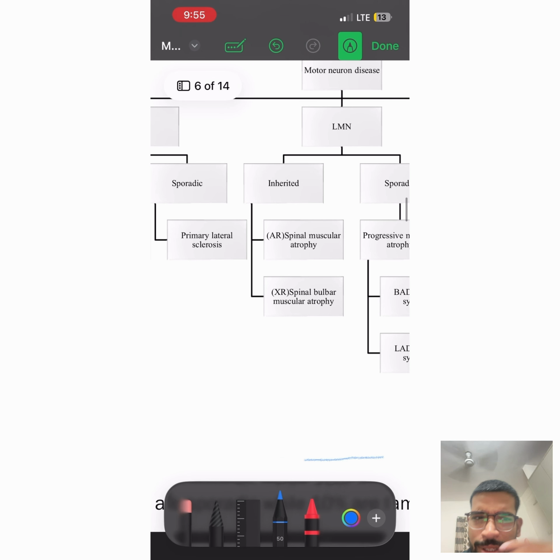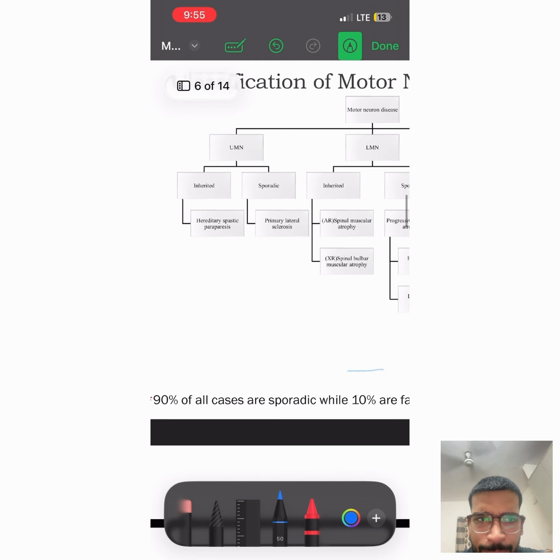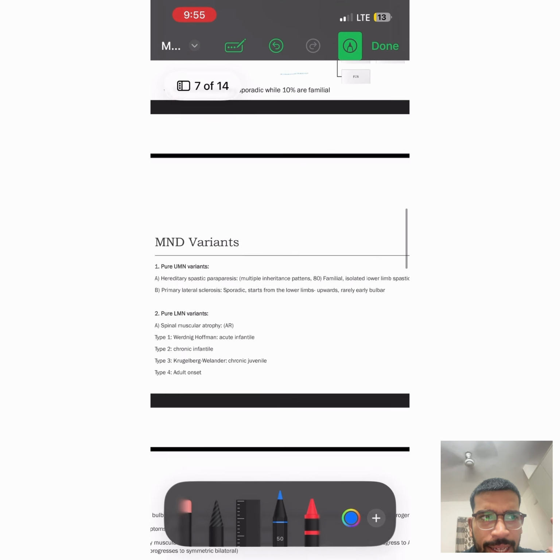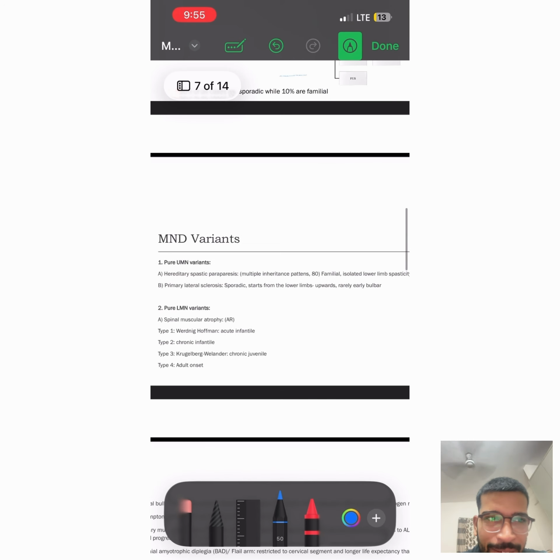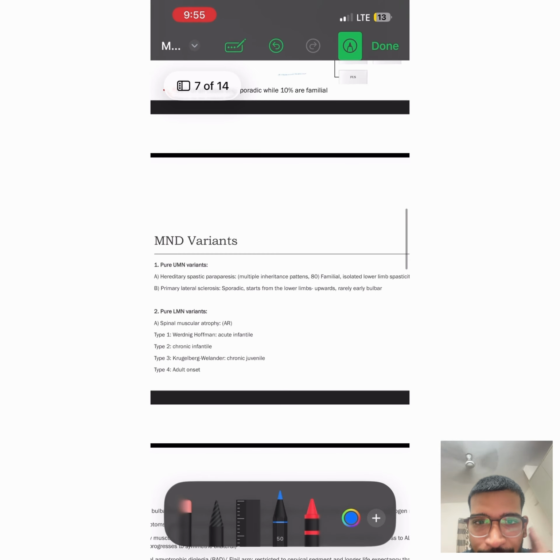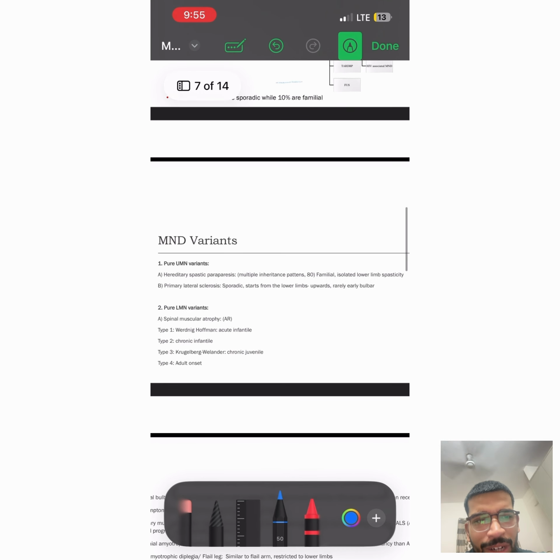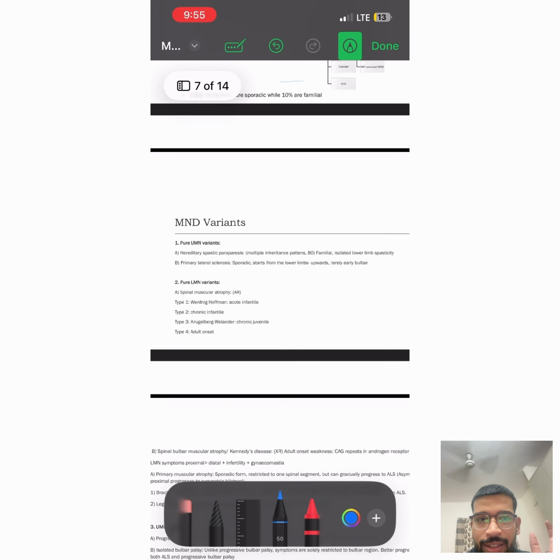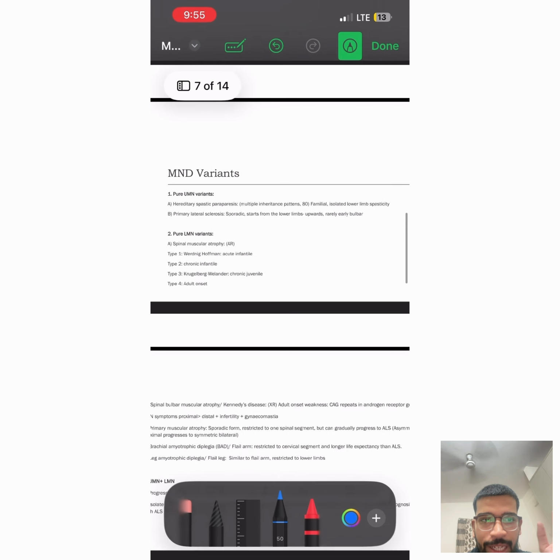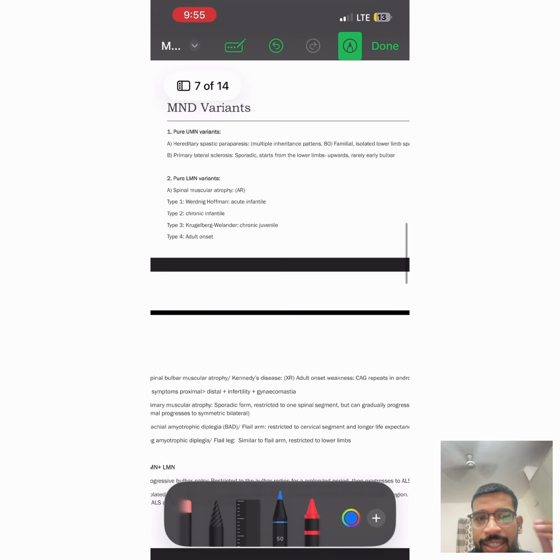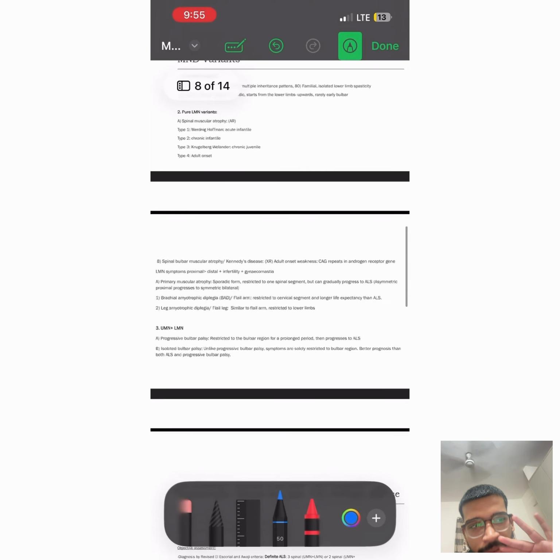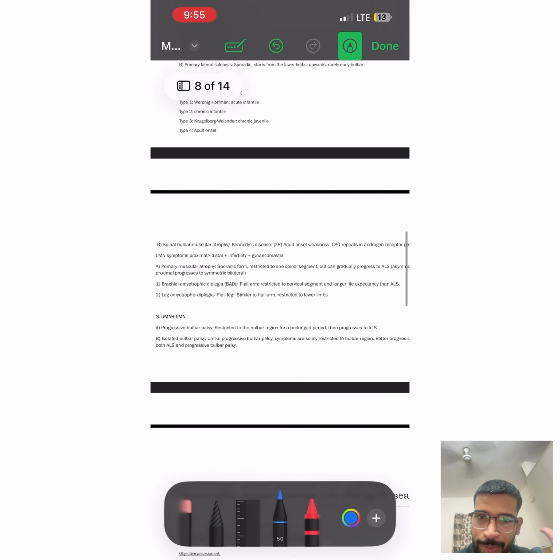Okay, the prognosis varies with MND subtypes and disease progression. PMA and PLS generally have a better prognosis than ALS, and ALS has a poor prognosis. Average survival from onset is 2 to 5 years. There are overlapping features among these. Both ALS and MND have muscular atrophy and dysphagia, common in all MND subtypes. In the advanced stages of most MND subtypes, there is dysphagia. So it starts with muscular atrophy, goes to dysphagia, difficulty swallowing, and leads to malnutrition.